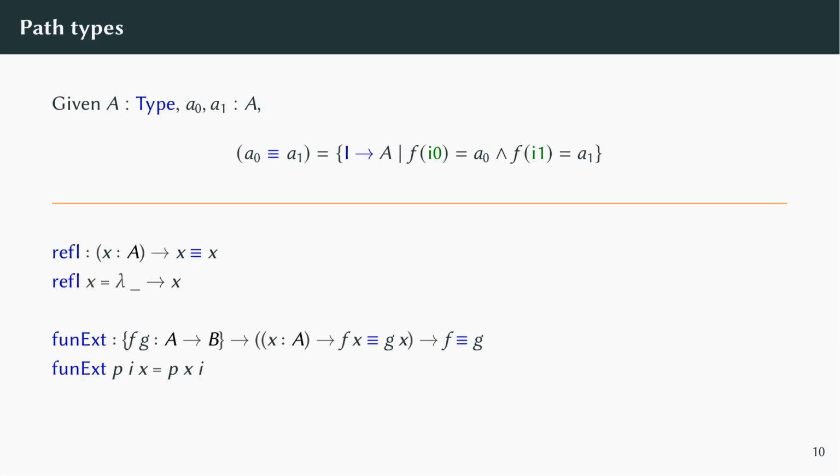Using the interval, we define propositional equality in cubical Agda as the path type, written a0 triple equals a1, whose elements are functions from I to A that are a0 on i0 and a1 on i1. It's easy to see that this relation is reflexive by considering constant functions out of the interval. Unlike in ordinary type theory, we can also show that pointwise equal functions A to B are equal by observing that functions from I into A arrow B are the same as functions from A into I arrow B by swapping the order that we abstract the variables.